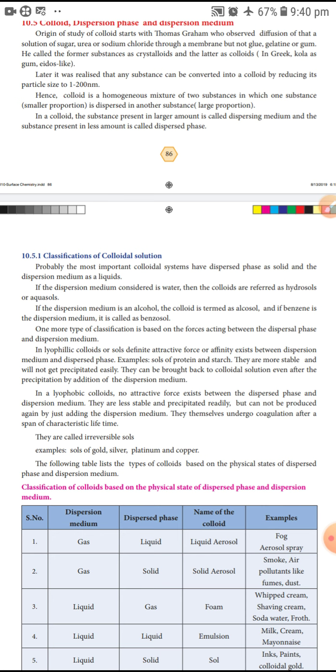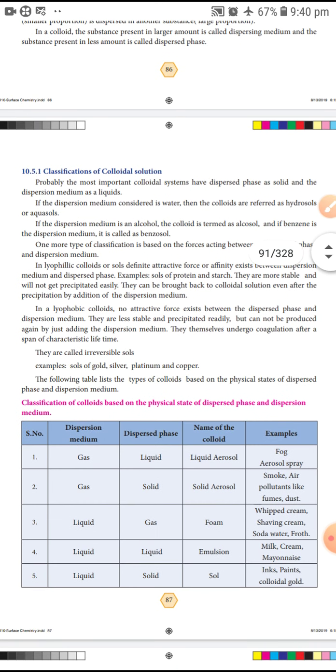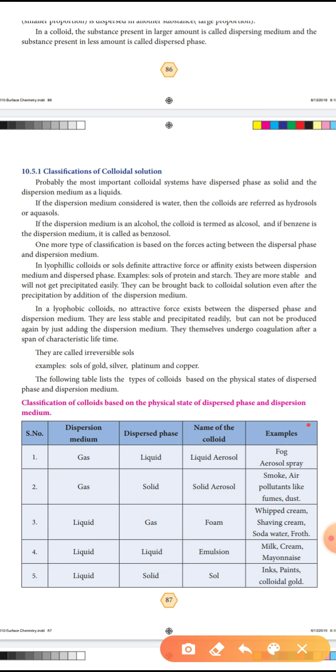Next, the classification of colloids based on the physical state of the dispersed phase and dispersion medium. Everyone look at the tabular column. This is a very important 2-mark question. Here the dispersion medium means the larger amount.